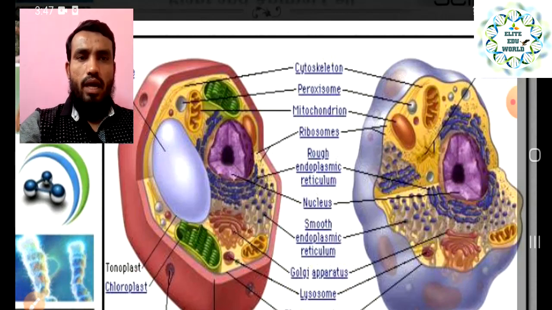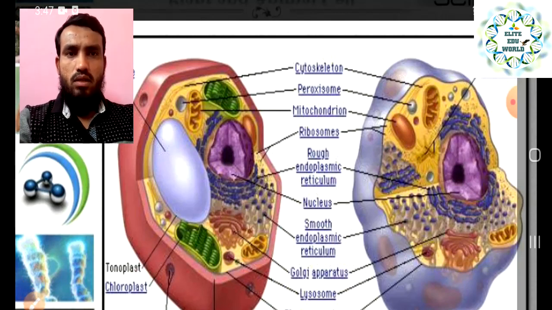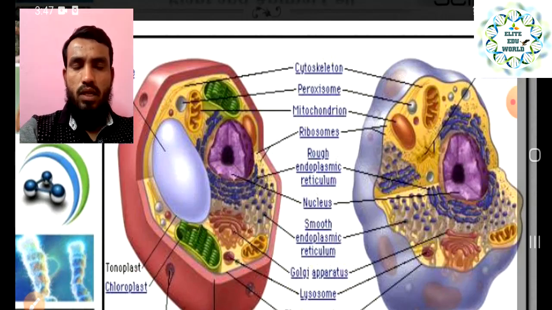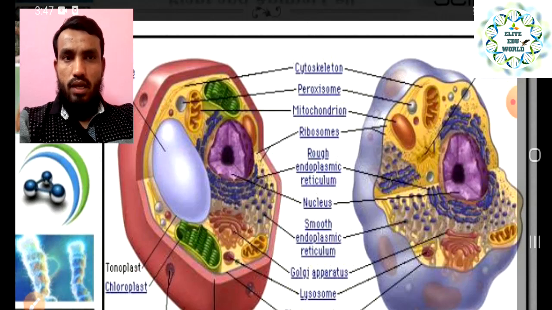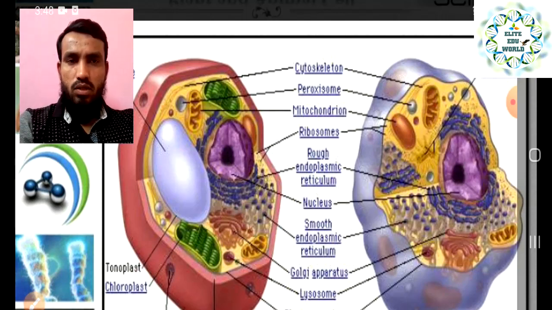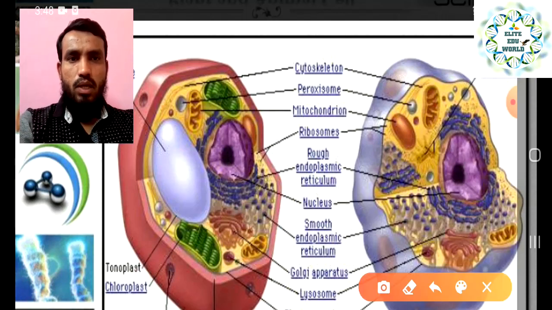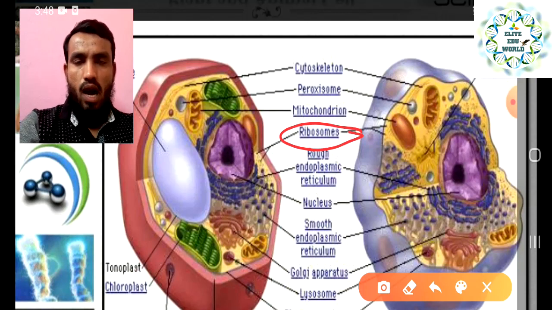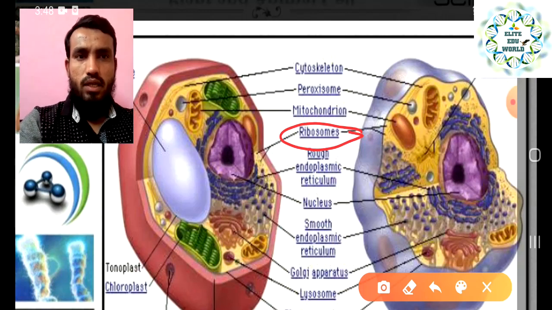Next, that is ribosomes. Just now we have discussed what ribosomes are. These are circular in size and are present in both cells, and they are freely suspended in the cytoplasm, or sometimes attached to the endoplasmic reticulum. So the ribosomes contain RNA plus protein, and they are responsible for protein synthesis. The protein will be synthesized here, right?